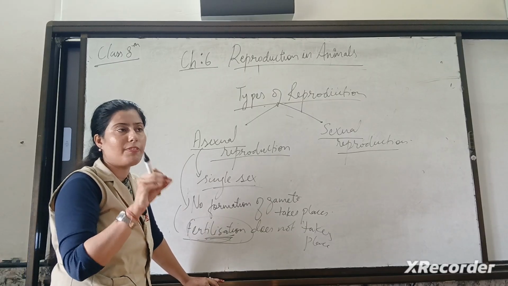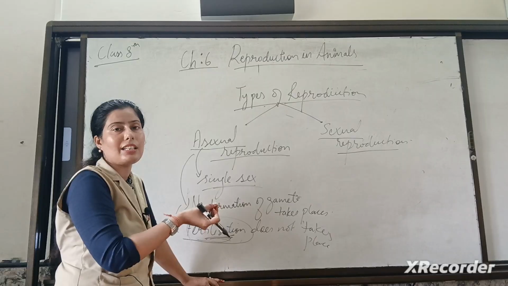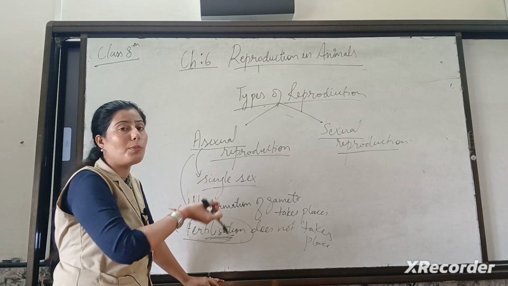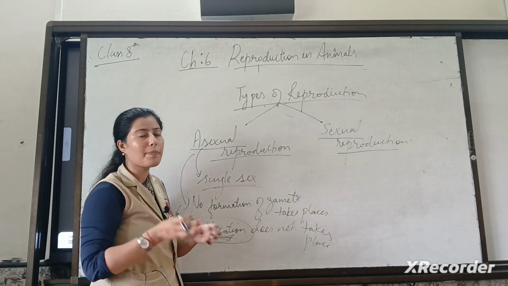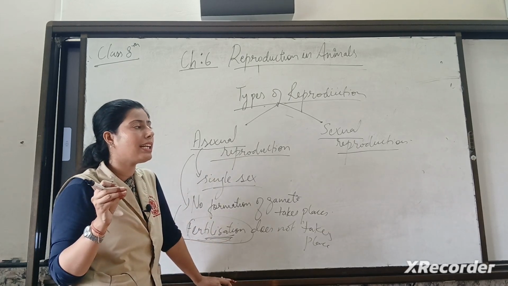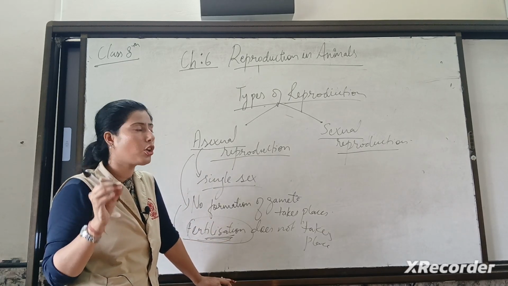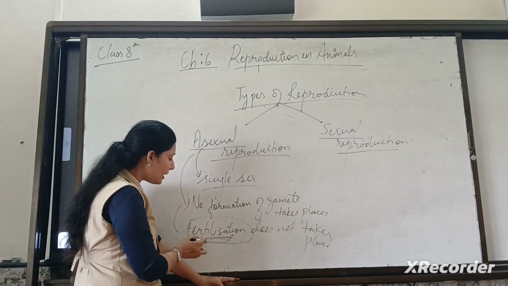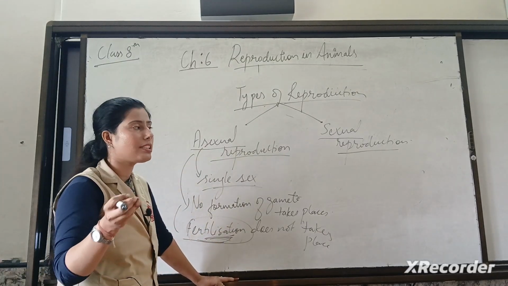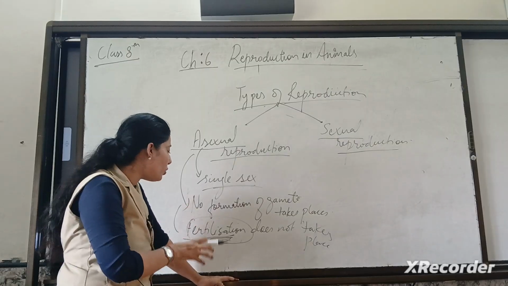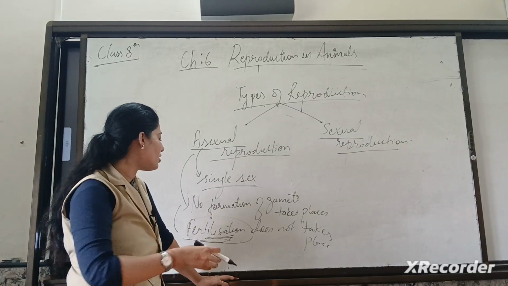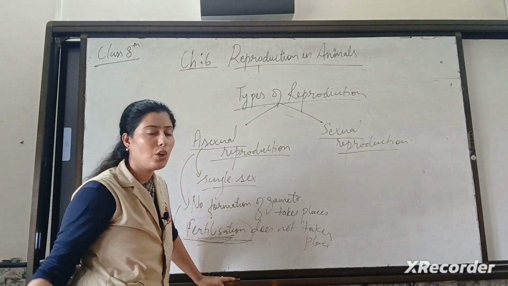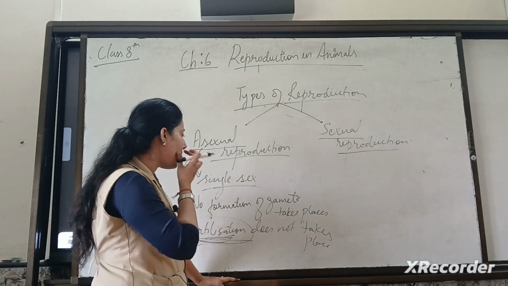If it is a female gamete, it has chromosomes from the female partner, and if it is a male gamete, it has chromosomes from the male partner. Clear? If these male and female gametes come together and fuse, this process of fusion of male and female gametes is known as fertilization.